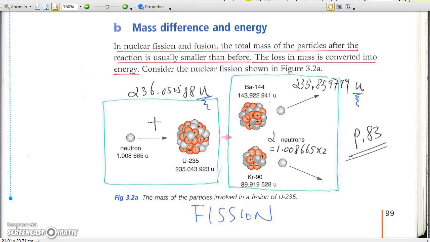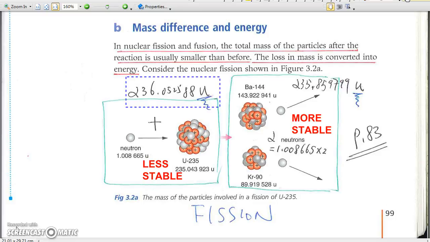B. Mass difference and energy. In nuclear fission and fusion, the product is usually more stable, and so the total mass of the product is usually smaller than the reactants. The loss in mass is converted to energy in the form of electromagnetic wave or kinetic energy of the products.